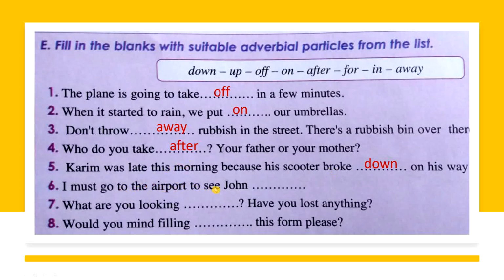I must go to the airport to see John. What? Down, up, off? So yes, to see off. What does it mean to see off? It is to say goodbye. To see John off, that means to say goodbye to John. Number 7, what are you looking for? Have you lost anything? To search for something. Look for. Yes, the last one. Would you mind filling in this form, please? Fill in means to complete, to write down. If you have a form or a questionnaire, you need to fill in. Okay, you need to remember these phrasal verbs.